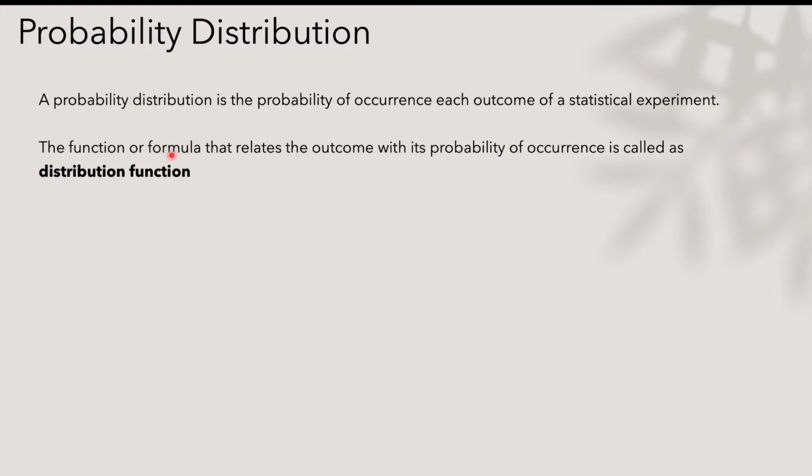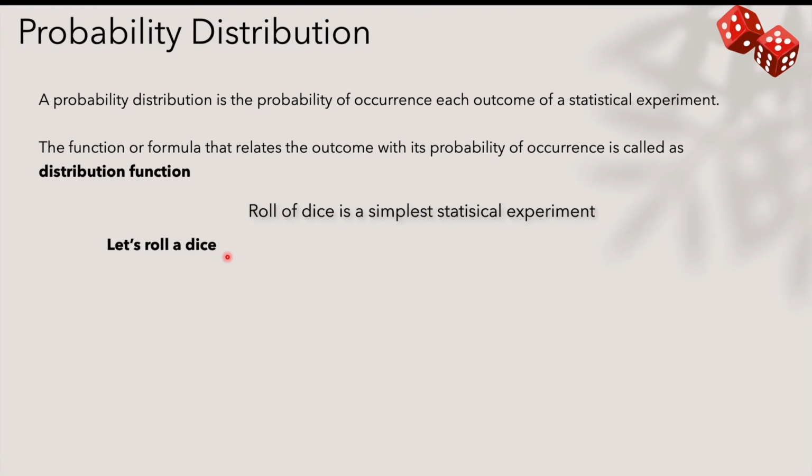can be expressed or explained with the help of a function or a mathematical formula. That formula is called the distribution function, but in this short video we will not look at the function. We will just look at some probability distributions with a simple example. Now let us roll a dice. This is an example where I can show you the probability distribution in a very simple way. So let's roll a dice.